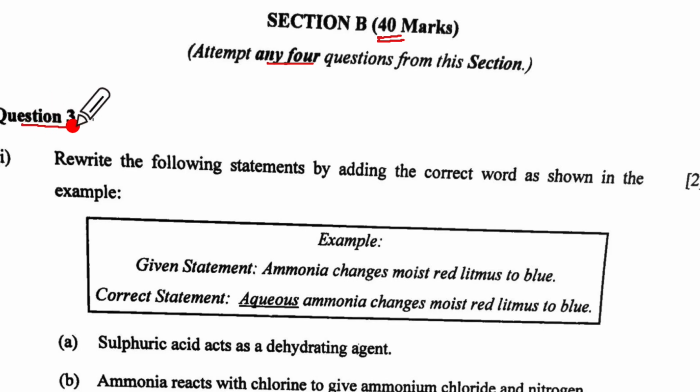So the first question of Section B is Question 3 and the last one will be Question number 8. Each one of them is going to be for 10 marks and I'm going to solve each and every one of them. You check where you're getting marks, where you're losing marks, how the perfect answer should be written.